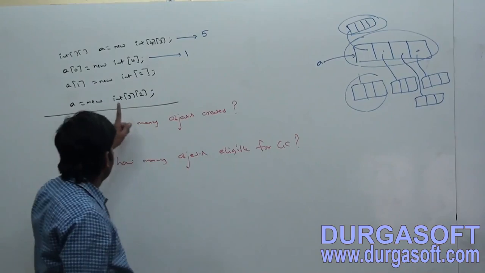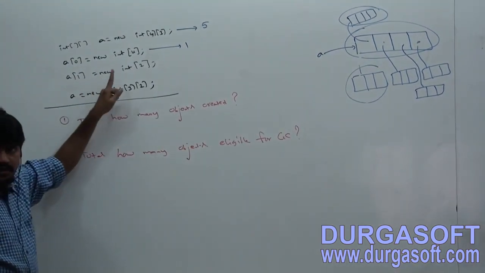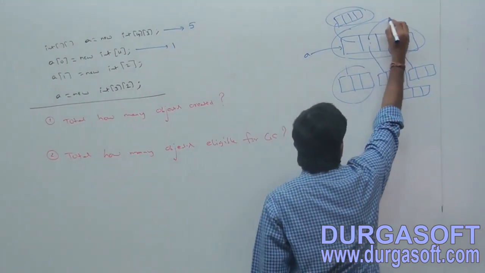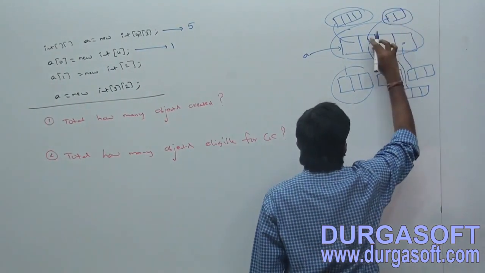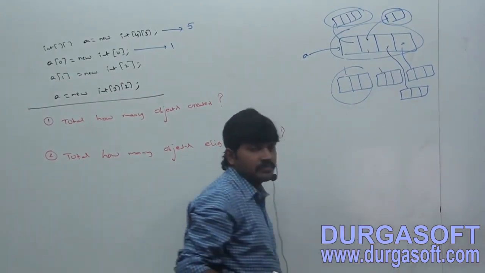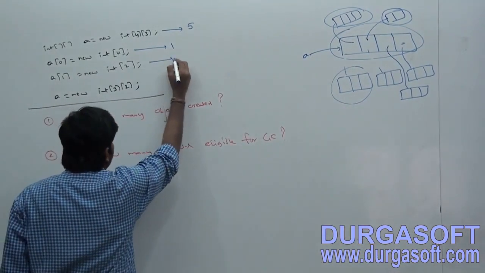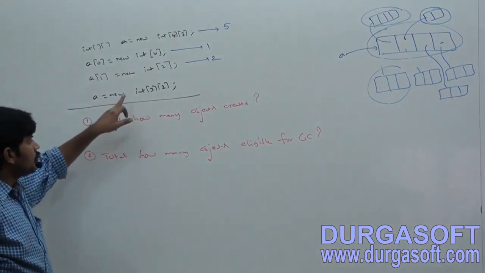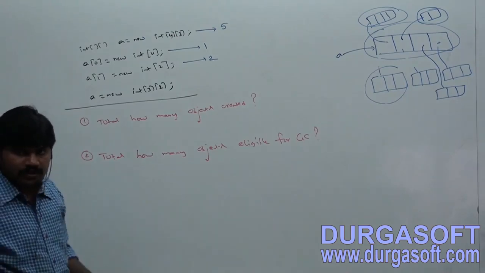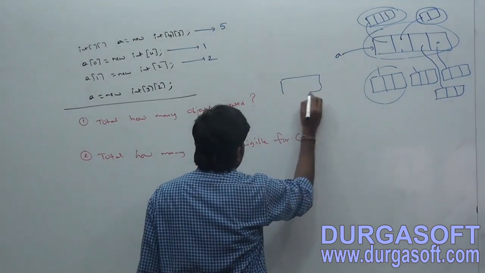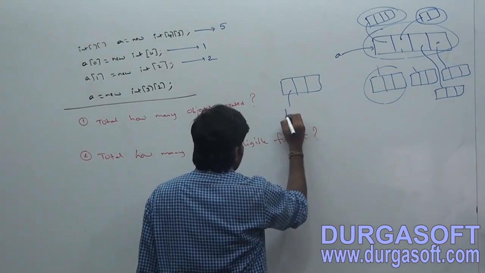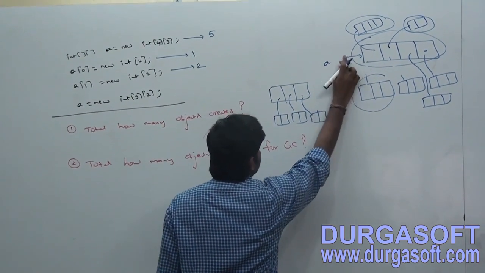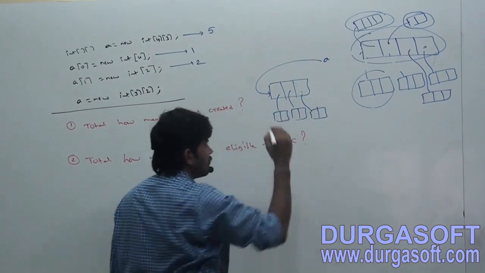Okay, next. A of 1 is equal to new int array of 2. Sir, A of 1 is new int array of 2, and let me remove this one. Its size is nothing but what? 2. Next, A is equal to new two-dimensional array of 3 followed by 2. Now A is pointing to this one.